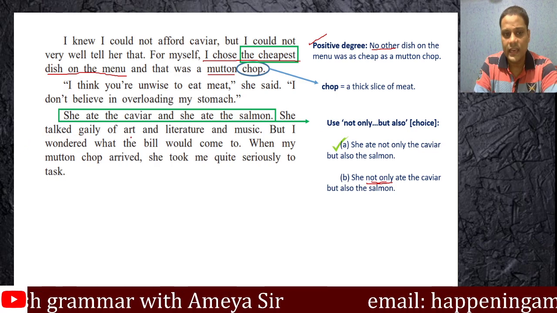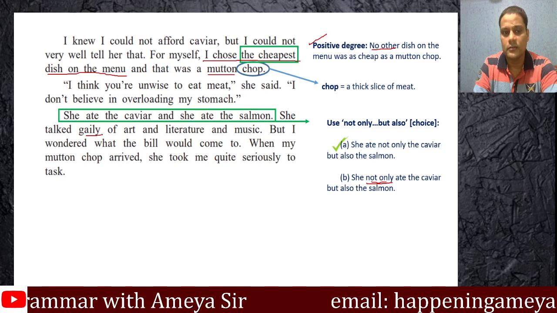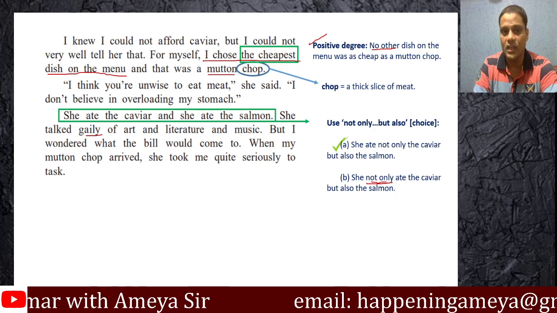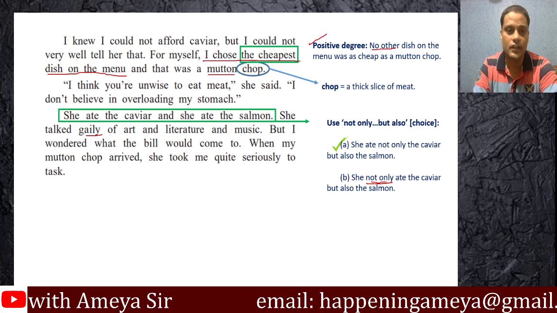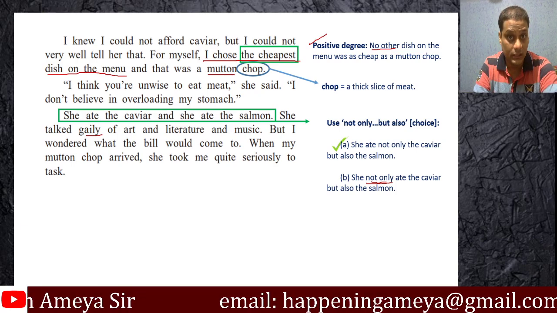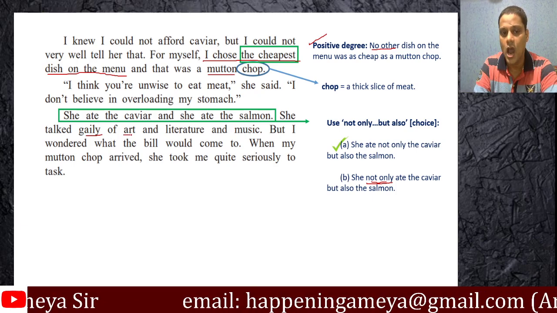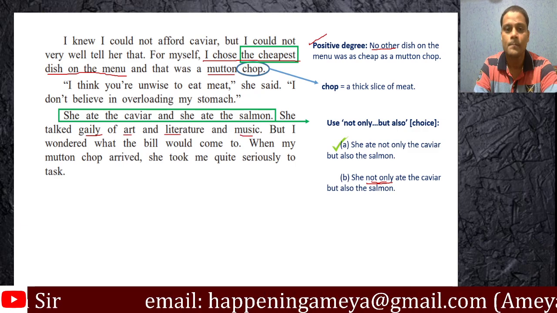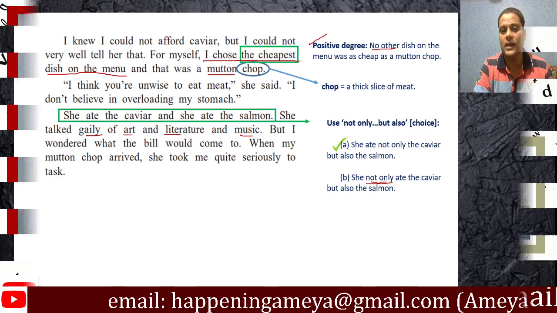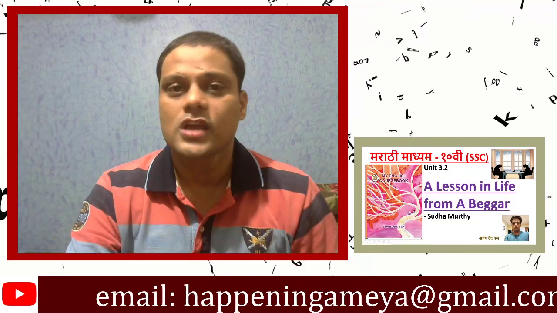She talked gaily of art. Now here, gaily means very happily, in a very merry mood, or happily. She talked gaily of art and literature and music. I've shared this many a time in our previous videos.